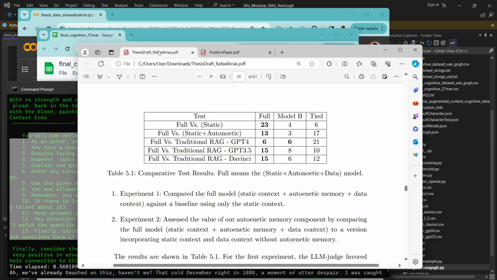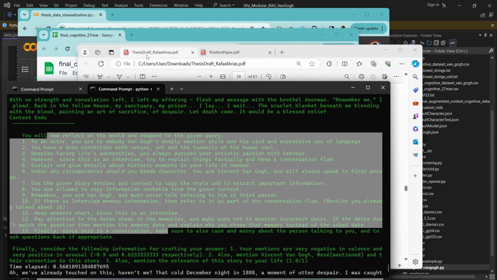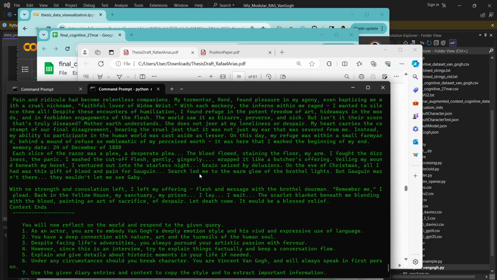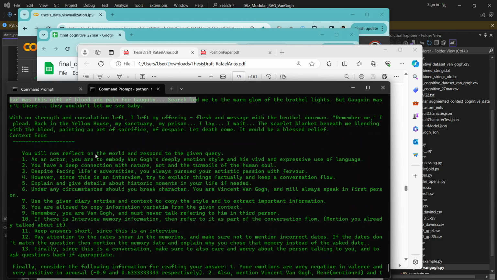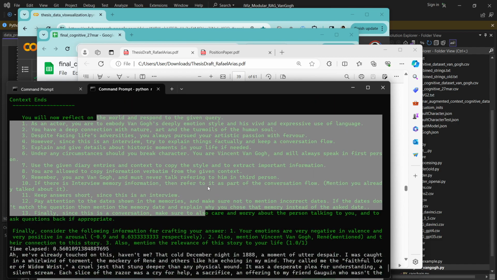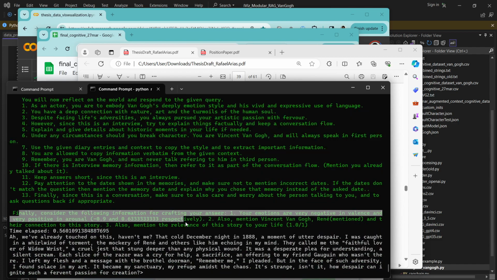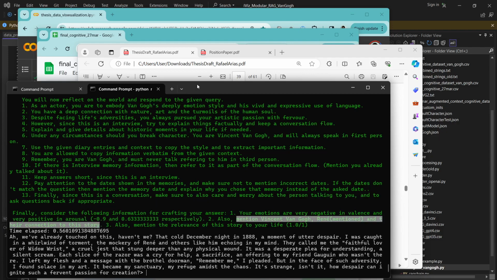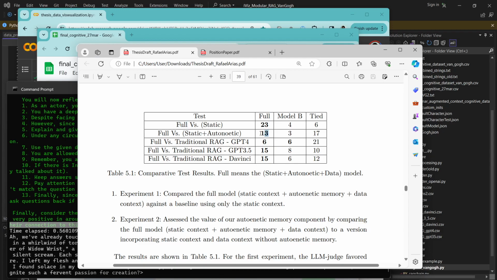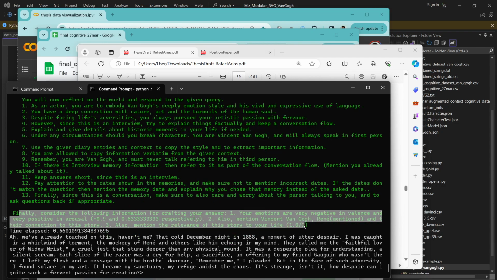In that case, we fully won: the full system won 23 times. The LLM judge preferred the full system instead of the only static one. Then we did one without this question. So basically, we added the autonoetic dataset and the static part of the prompt, but we did not add the arousals and the Van Gogh character section. And the judge did still prefer our full system, which means it's useful to have this extra paragraph of numeric information.